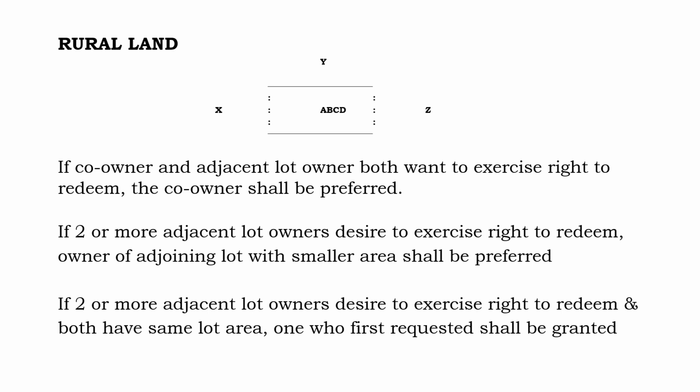So here we have a little illustration. Here is a parcel of land co-owned by A, B, C, and D. 1/4 share each one of them. Ang adjacent lot owners are CX, CY, at saka si Z. Ito yung adjacent lot owners.